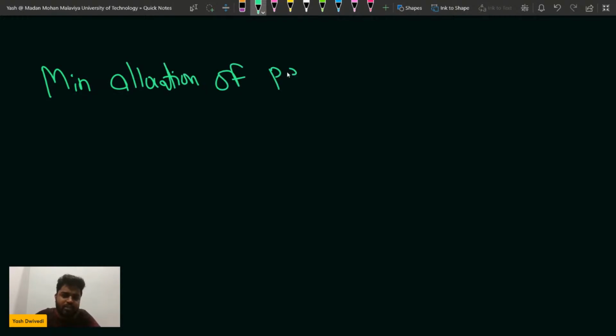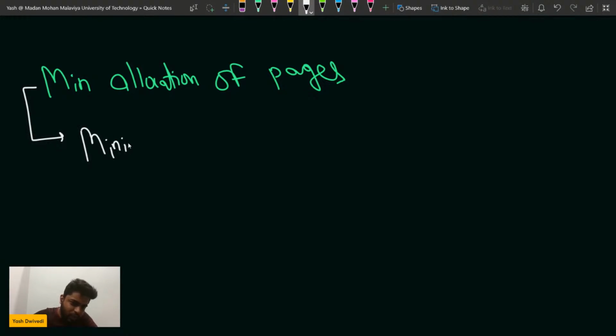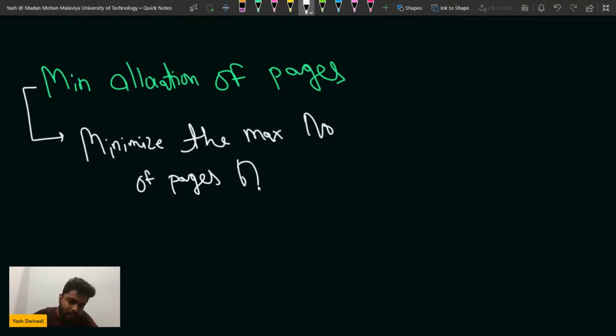Of pages. Have you done this problem? Yes or no, guys? Minimum allocation of pages. If you have done this problem, right? So in this problem, what you have to do is minimize the maximum number of pages allocated. Minimize the maximum number of pages allocated.